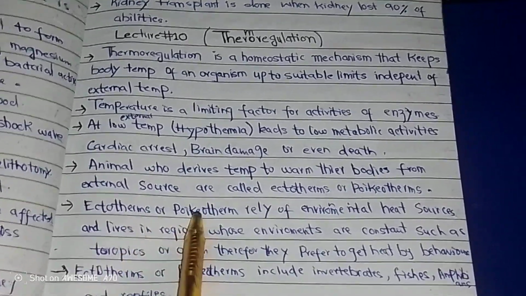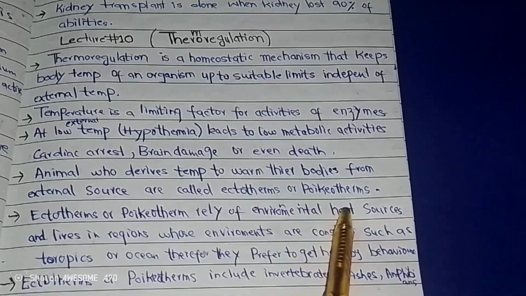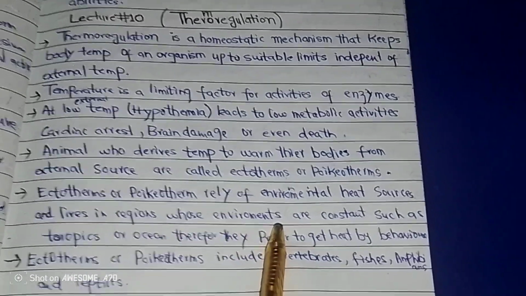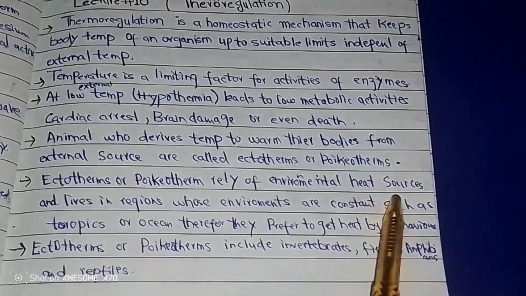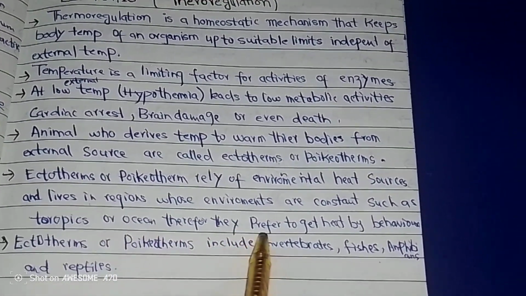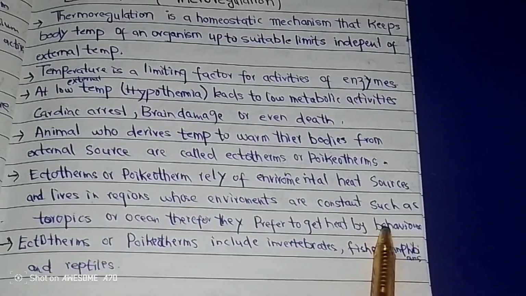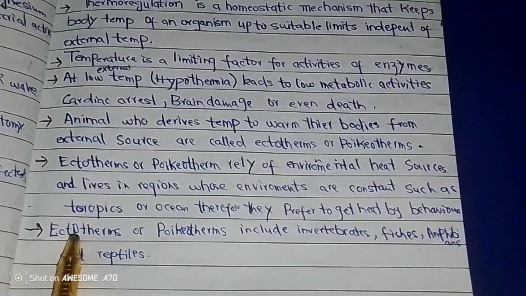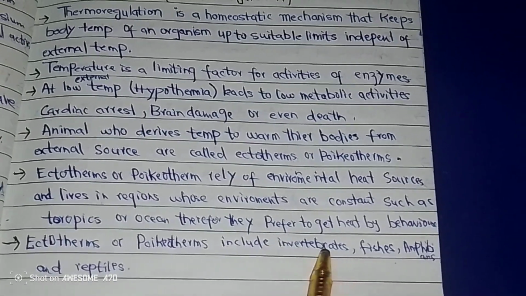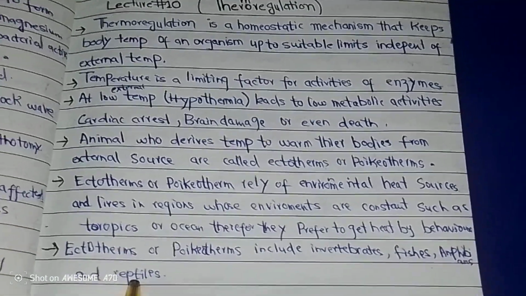Ectotherms or poikilotherms rely on environmental heat sources and live in regions whose environments are constant, such as tropical areas or ocean. Therefore, they prefer to get heat by behavioral means. Ectotherms or poikilotherms include invertebrates, fishes, amphibians, and reptiles.